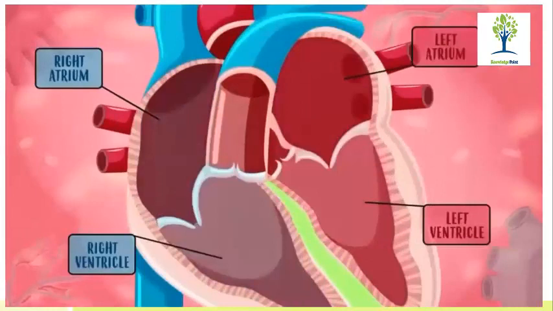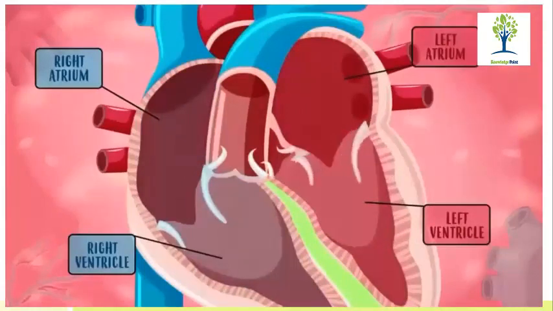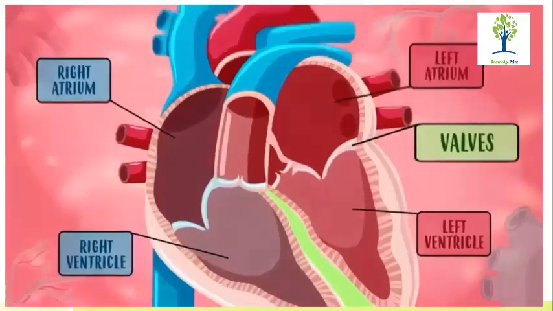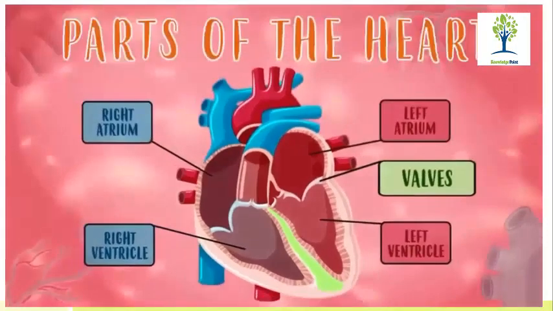The heart also has four kinds of doors, which are called valves. These valves open to let blood in, and they close so this blood can't go back. Now we've got to know the most important parts of the heart.